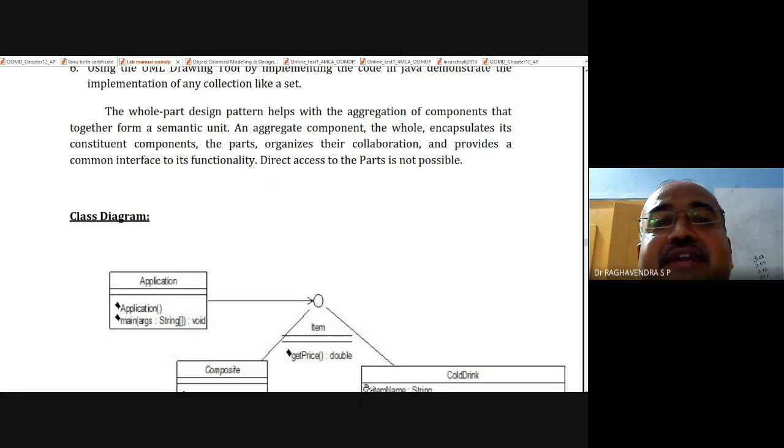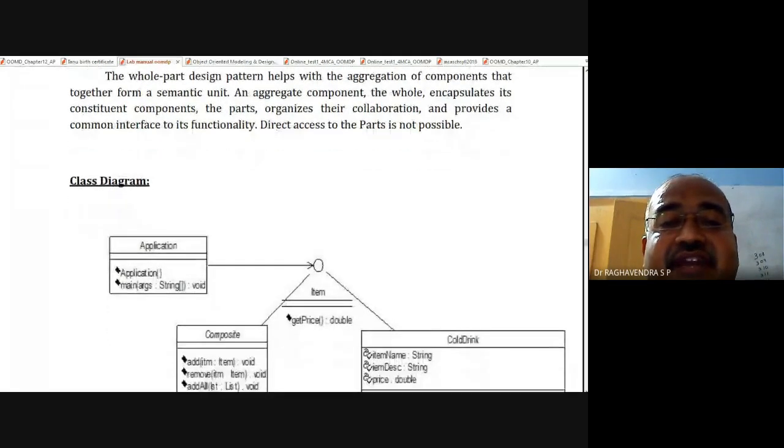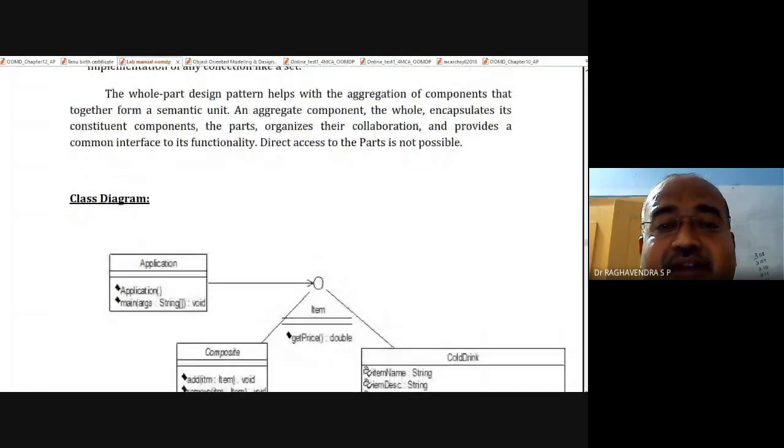An aggregate component, the whole, encapsulates, means it binds the constituent components, that is the parts, and it organizes the collaboration, means interaction. It provides a common interface in order to perform the functionality. This is how we can explain this whole part pattern.